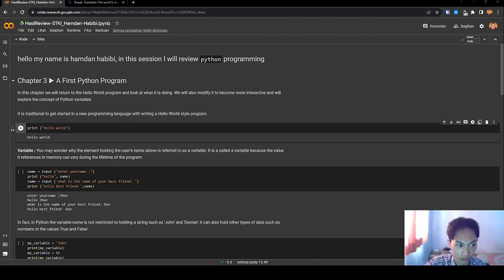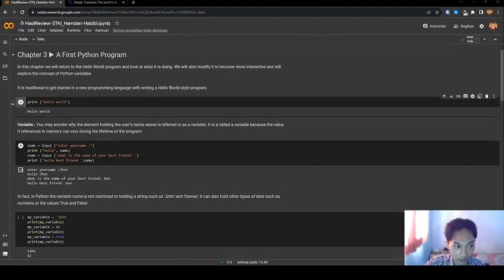In Chapter 3, a first Python program. In this chapter, we will return to the Hello World program and look at what it's doing. We'll also modify it to become more interactive and will explore the concept of the Python variable. It is traditional, to get started in a new programming language, to create a Hello World style program.